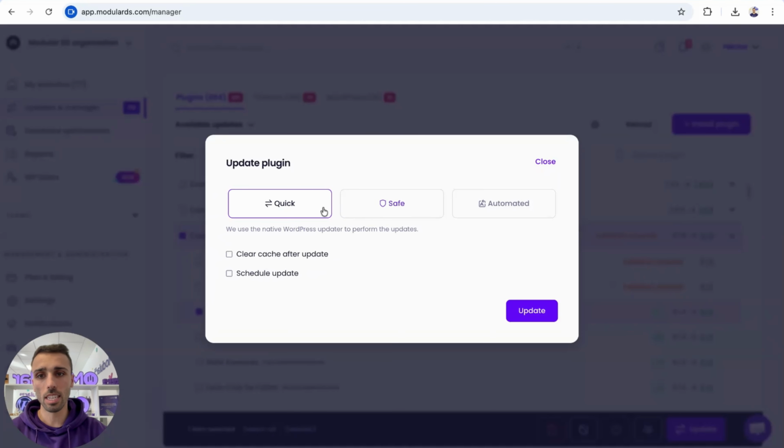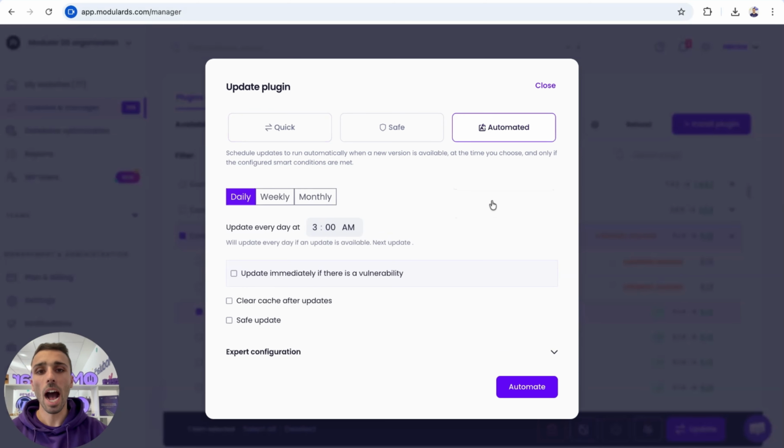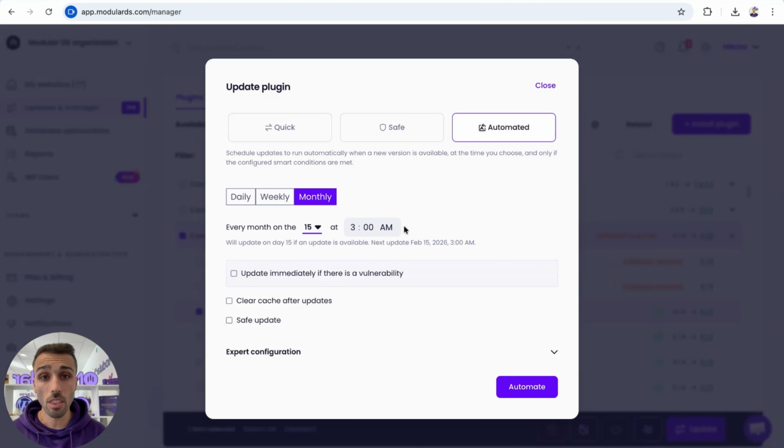So when we click on update on any plugin, any theme, multiple plugins, multiple themes for multiple websites, we have the option to automate the updates of these particular plugins that we have selected. For example, to be done every day at 3 a.m. if there is a pending update, or every week on Monday, or every month on the 15th of the month, or if there is an available update.